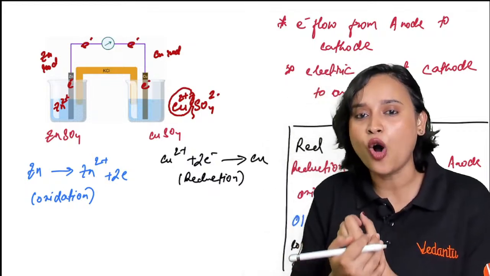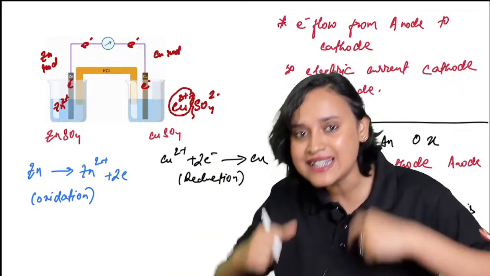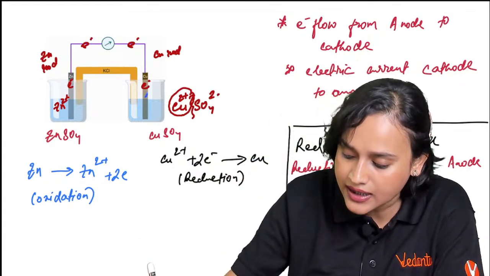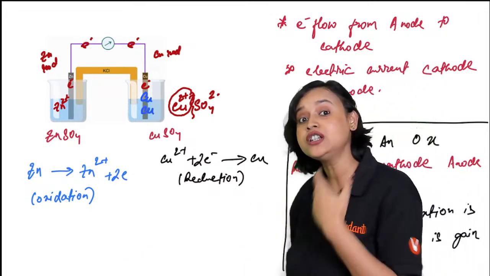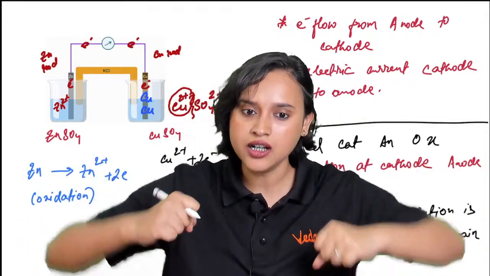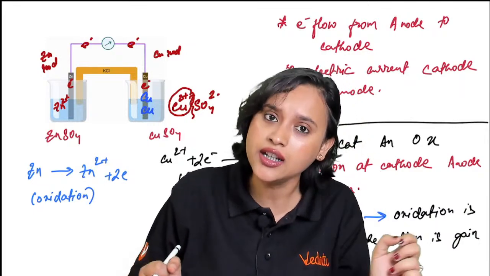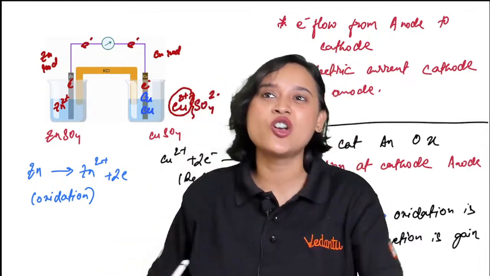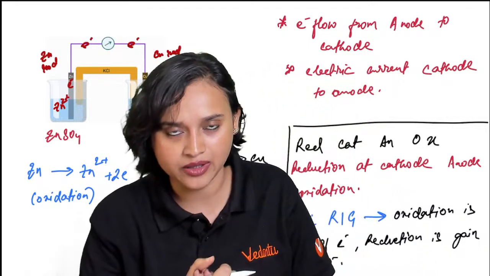So this Cu2+ grabs hold of the electron and gets converted into copper, and now this copper starts depositing on the rod. After a while, you see that the copper rod becomes thicker and thicker, whereas the zinc rod becomes very tiny, because the zinc is giving away electrons and the copper is grabbing hold of the electrons. So copper is getting deposited, everybody.